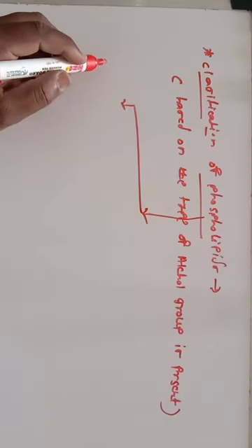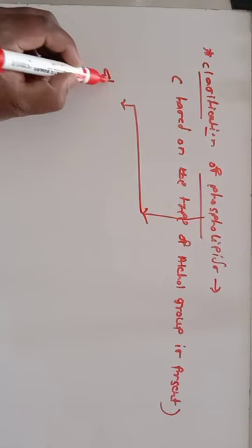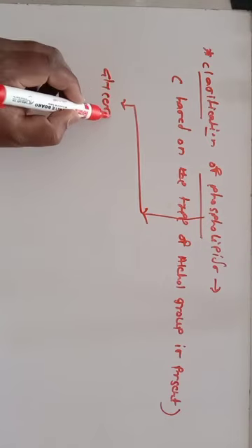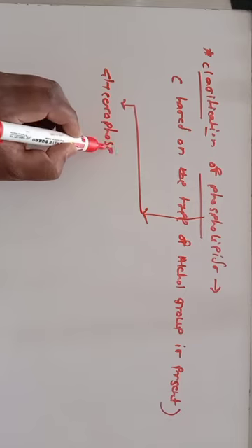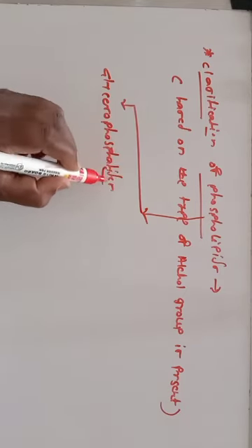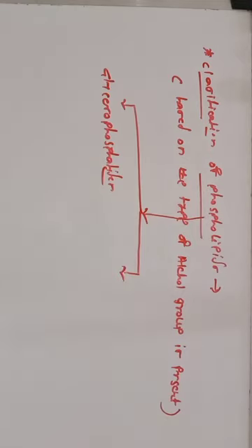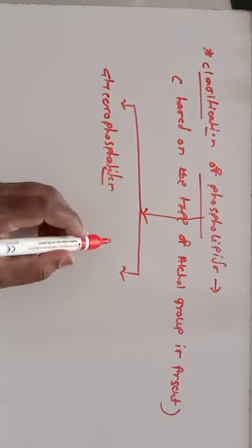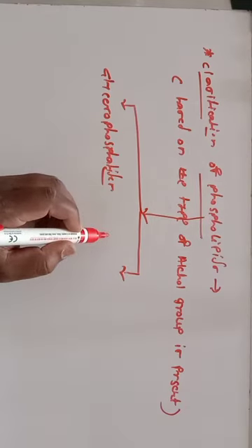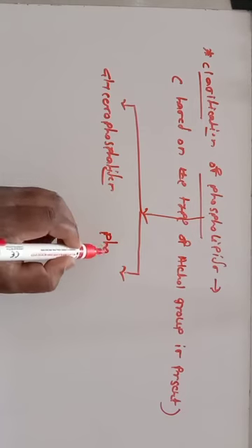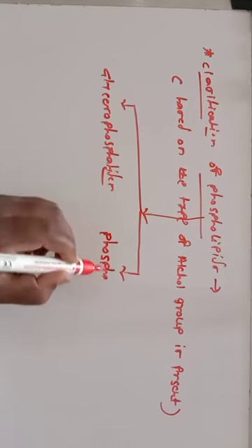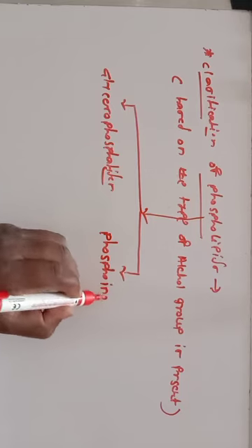The first one is the glycerophosphatides. The second one is the phosphoinositides, or inositides.